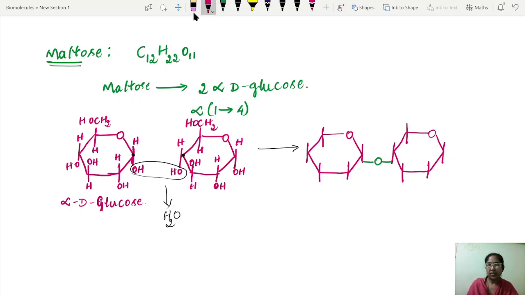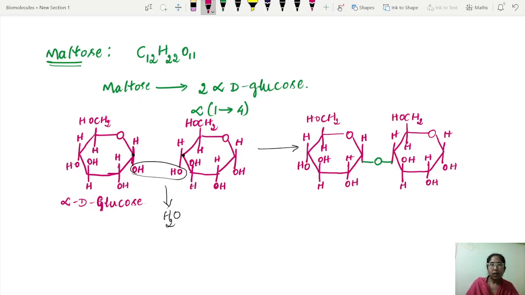The rest of the structures are the same. There is no change in the structure of the remaining carbon atoms. Here it is HOH, and the sixth carbon is CH2OH. And look at this bond.